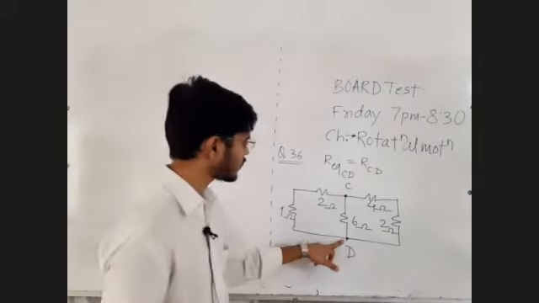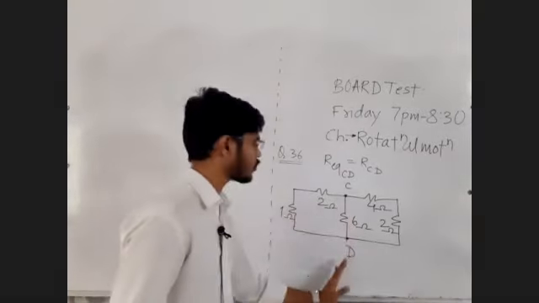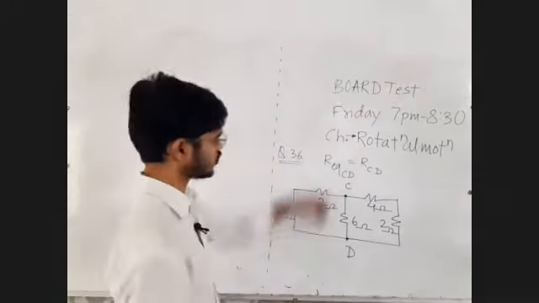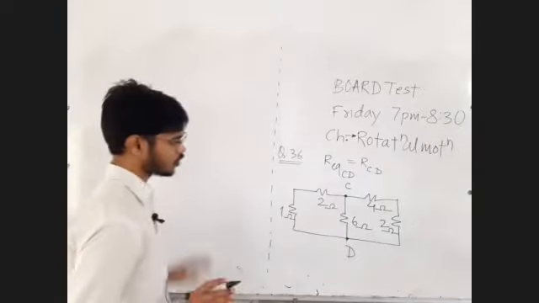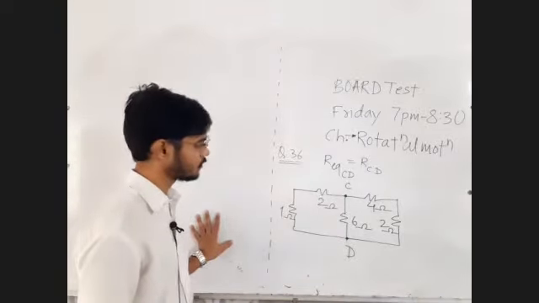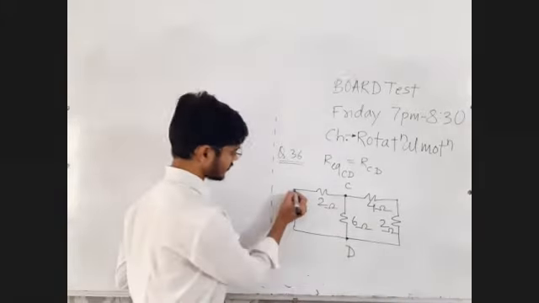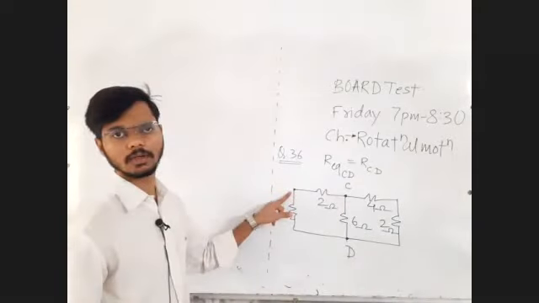So one point will be taken as higher potential terminal, the other point as lower potential terminal. So current will either flow from C to D or from D to C. Let us assume C to D. So what you have to do is identify intermediate points. Is this an intermediate point? No. At this point current is not splitting and not combining.